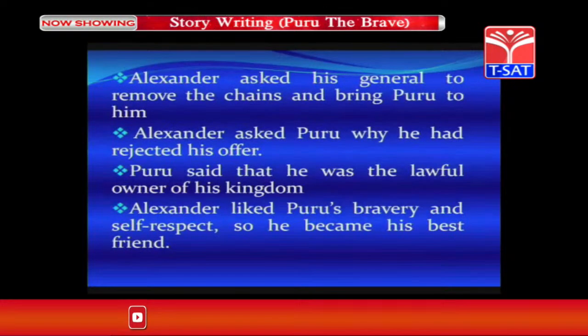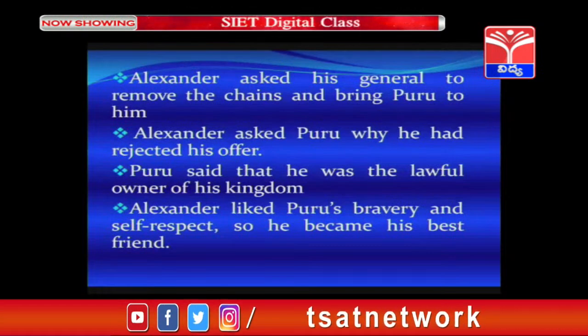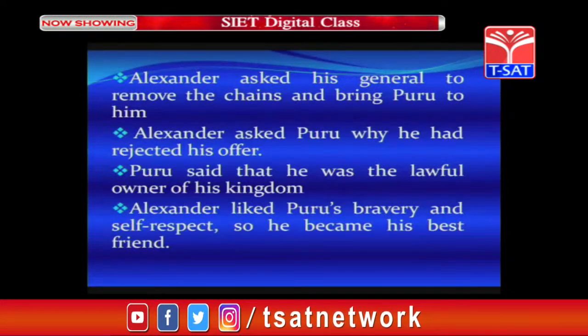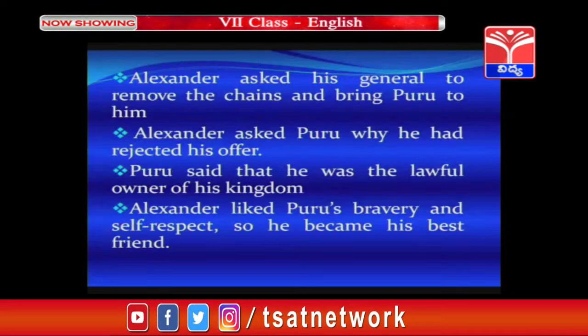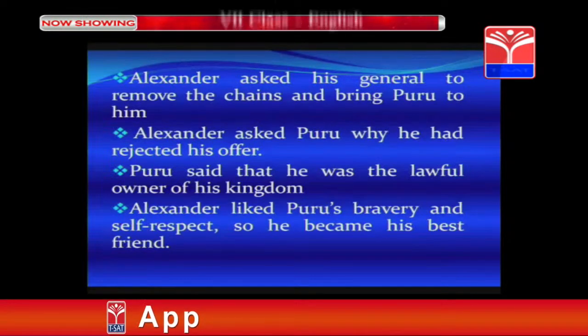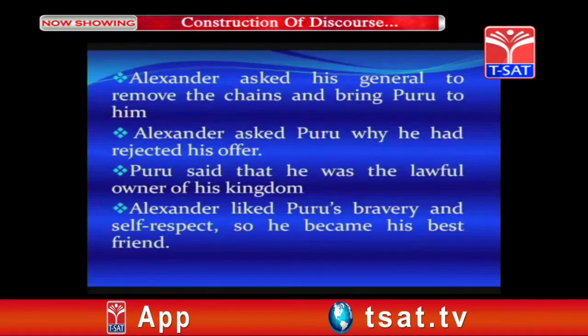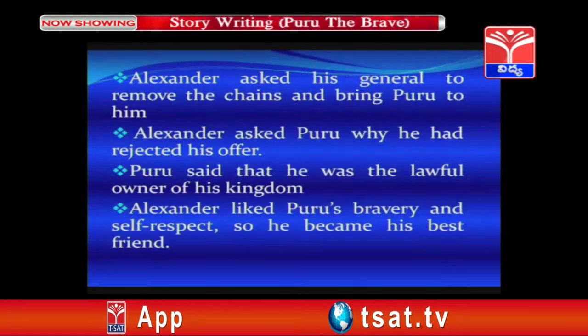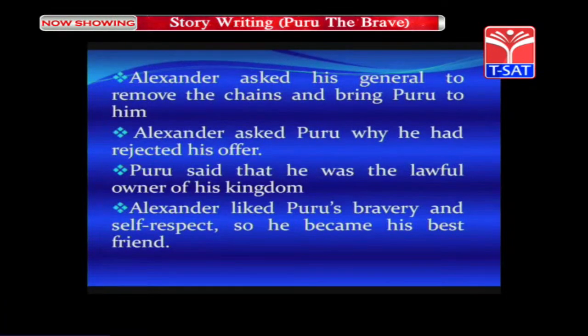Alexander asked his general to remove the chains and bring PURU to him. Alexander asked PURU why he had rejected his offer. PURU said that he was the lawful owner of his kingdom. Alexander liked PURU's bravery and self-respect, so he became his best friend.